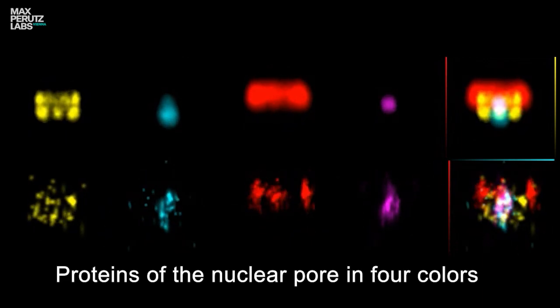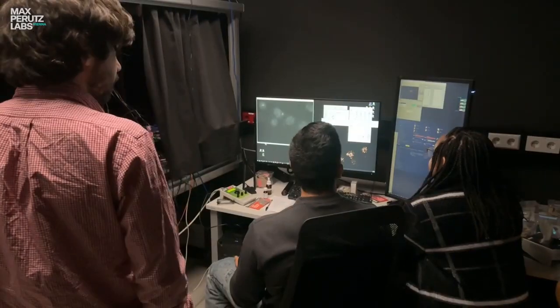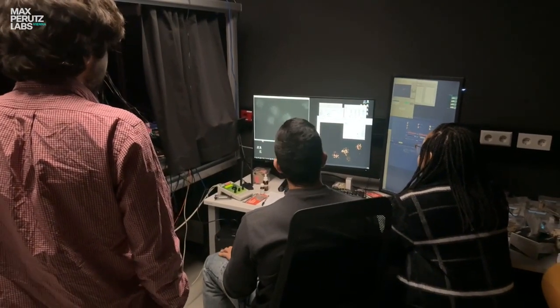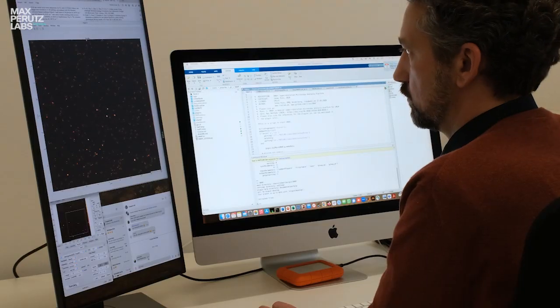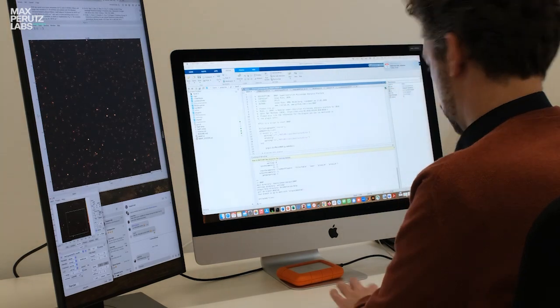The technologies that we are developing are of course also applicable to many other biological processes. So as a group that focuses on technology development, we enable other biology groups to have breakthroughs in their research. And therefore it's very important for us to have many biological collaborations, but also to make all our developments readily accessible for other groups to use them.